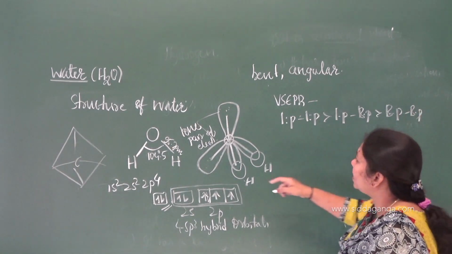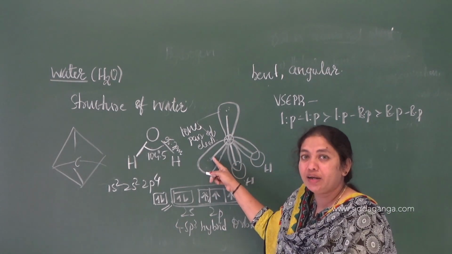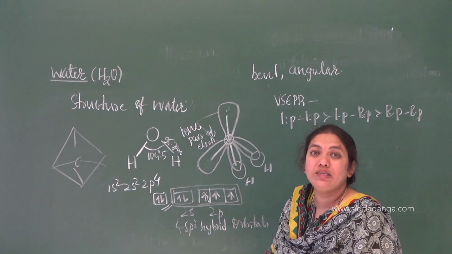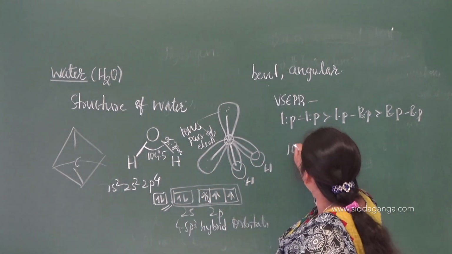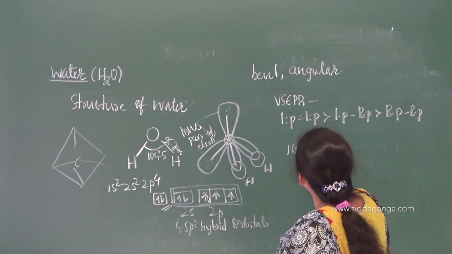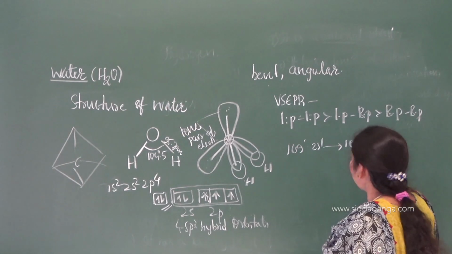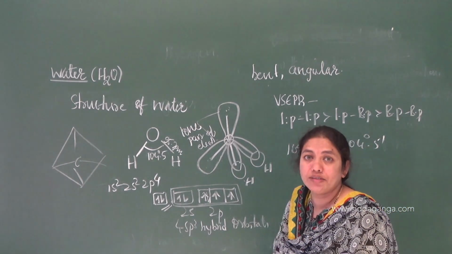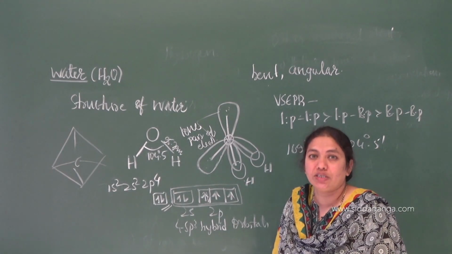So what electrons we can see? Lone pair electrons. 2 pairs of lone pair electrons are there, which cause a maximum deviation of bond angle, that is from 109 degree 28 minutes to 104 degree 5 minutes. There is a change. This is an important concept. Why the bond angle of water is 104.5 degree.